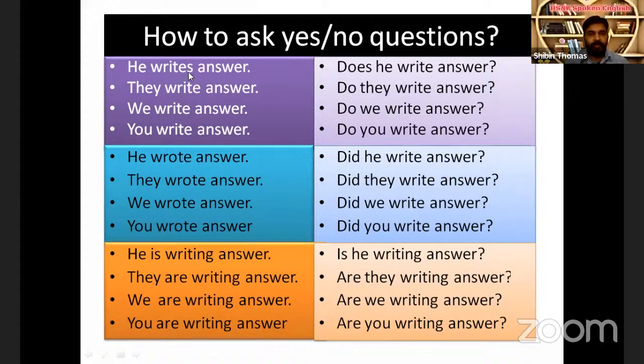If there is no auxiliary verb, split the verb into two parts: auxiliary verb and main verb. Writes means does write. Write means do write. Wrote means did write. But in the last set of questions and sentences, there is an auxiliary verb, so we don't have to do anything except rearranging these words. There is no need to mention that if it's a question, when we write, we need to use the question mark at last. Then, as you know, all sentences must begin with a capital letter when we write.